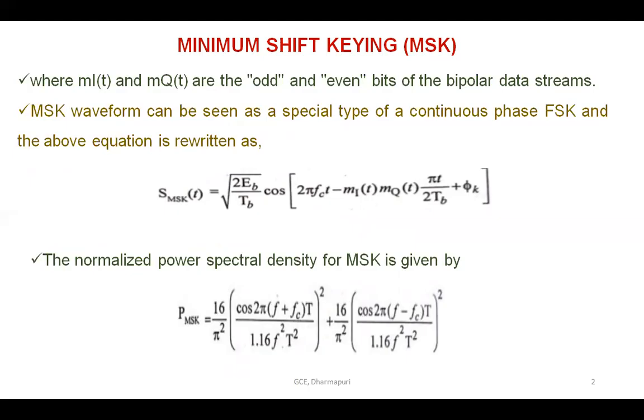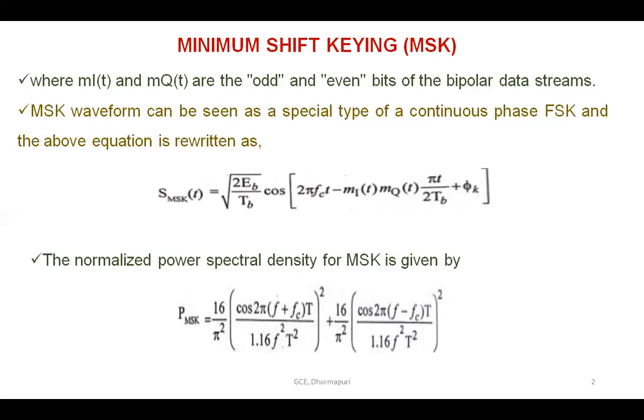The MSK waveform can be seen as a special type of continuous phase FSK, and the above equation is rewritten as root of 2E_B divided by T_B into cos of that function.